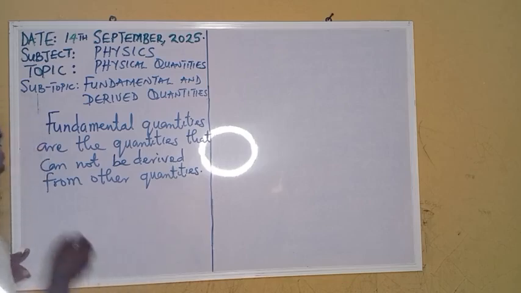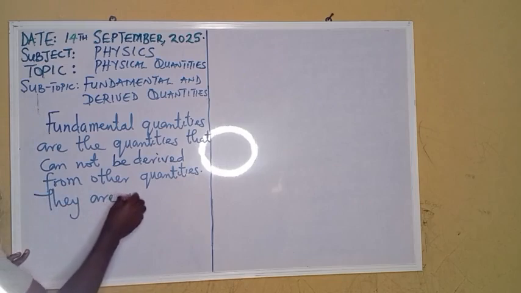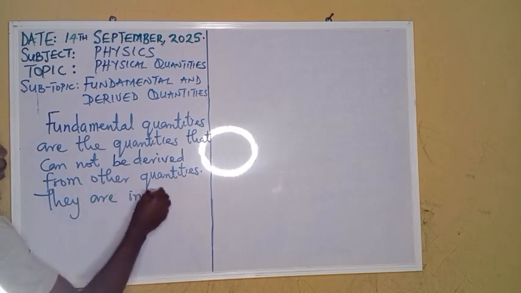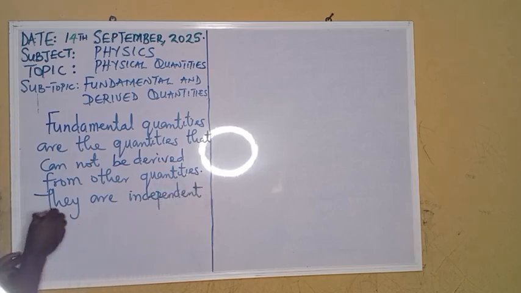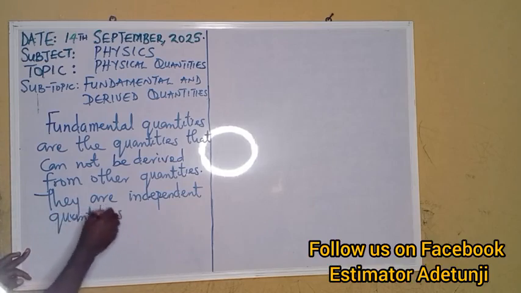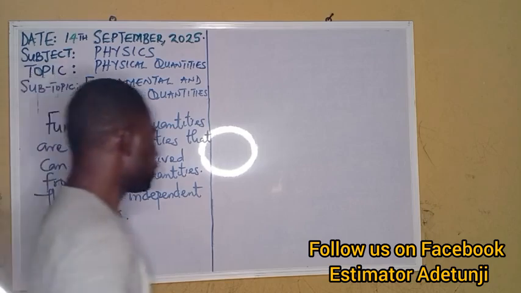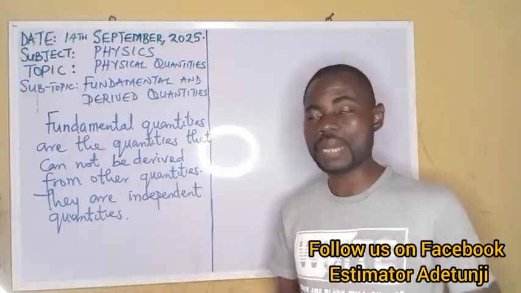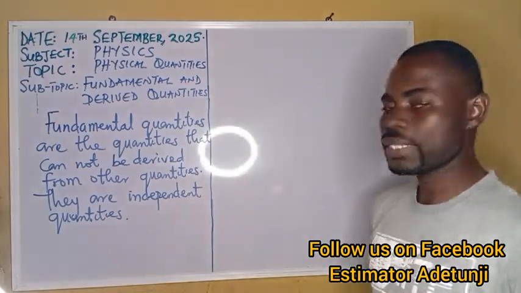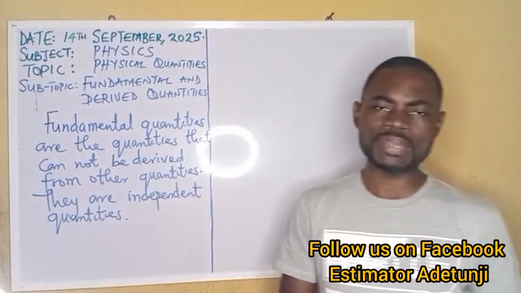In short, we can say they are independent quantities, independent physical quantities. Now that you have known the definition of fundamental quantities, the next thing is, what are the examples of fundamental quantities? The following are examples of fundamental quantities.